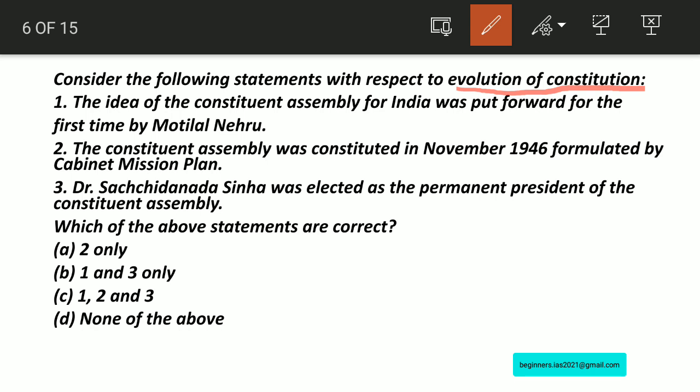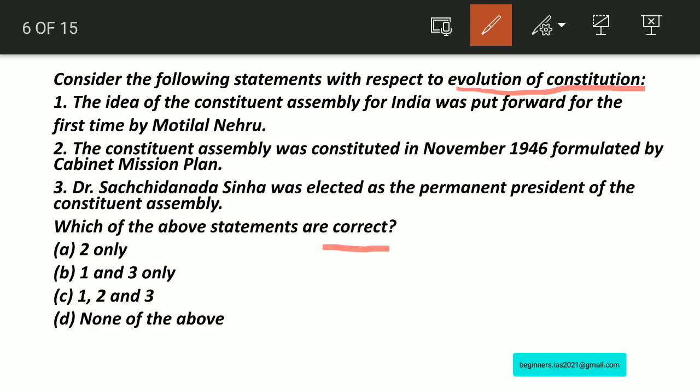formulated by the Cabinet Mission Plan. Statement 3: Dr. Sachidananda Sinha was elected as the permanent president of the Constituent Assembly. Here we have to identify the correct statement with respect to this question from the following options.